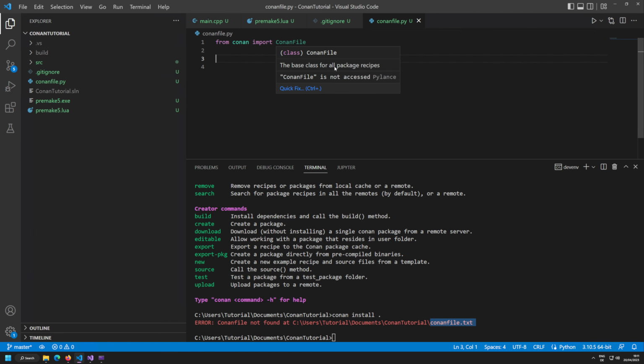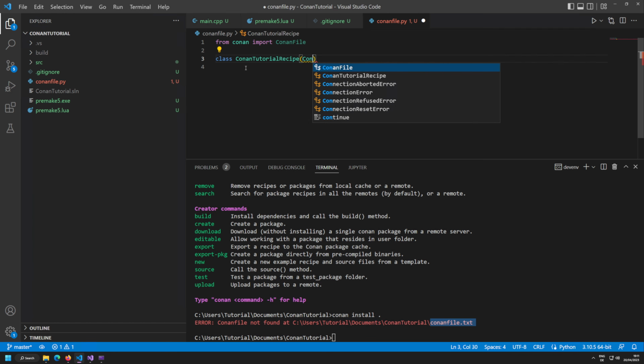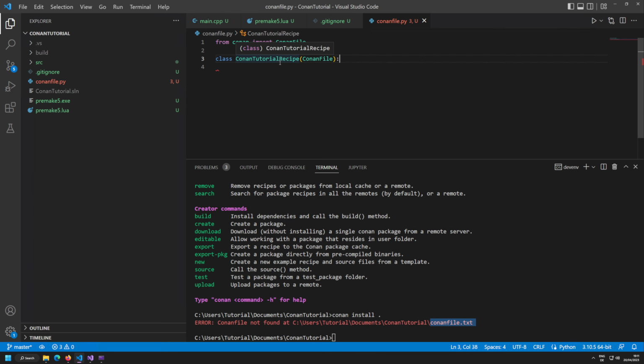We can hover over the base class for all package recipes, and so on. And what we then want to do is write our own class on top of that ConanFile. Now, how do we name our class? Well, in this case, I'm going to call this one ConanTutorialRecipe, and this is going to be based on ConanFile. Now, why did I call this recipe? Well, because the ConanFile is actually a recipe. The ConanFile is a recipe on how our package is built.